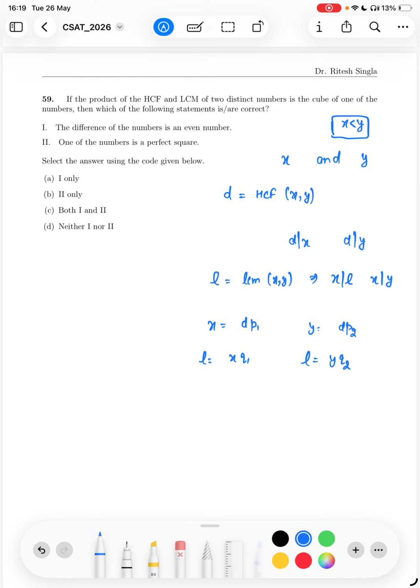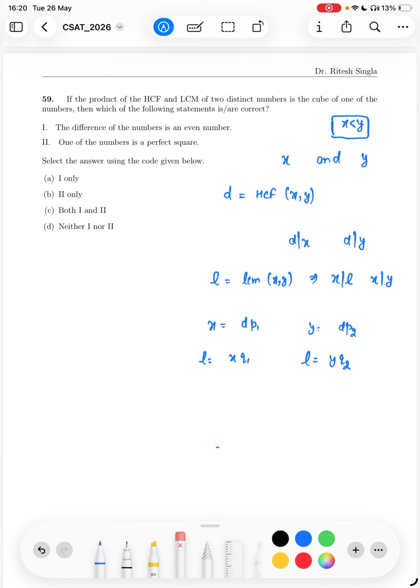So they want to ask what is y minus x. Okay, so if I'm taking, say, it is saying that if you just multiply d and L, which is say d x q1 somehow, and it will be d square p1 q1. So L is equal to d p1 q1. Okay, we are not getting here anything.